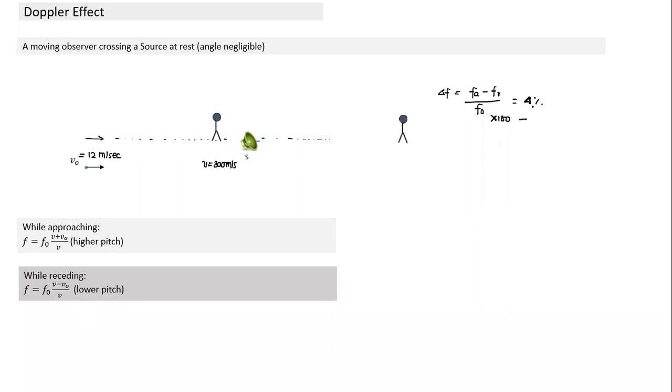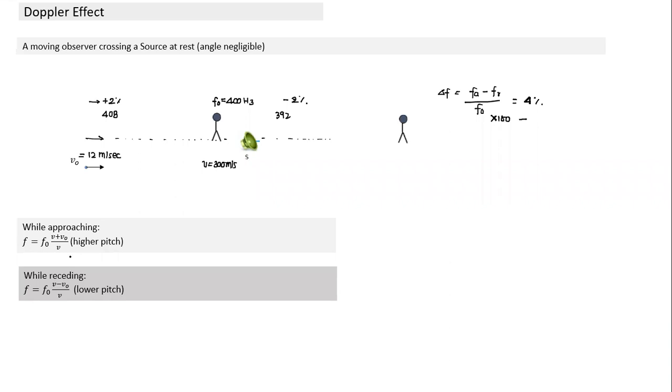See, if the change is 4% and there is an actual frequency, let me tell you again, I think some of you are not clear. Suppose this frequency is 400 hertz. What will happen when I'm approaching? If the total change is 4%, during the approach it will be plus 2%, and after crossing it will become minus 2%. Shreya, are you clear? Plus 2% means it has become 400 plus 2% of this, which is 408. So here the change is positive 2%, and here the change is negative 2%.